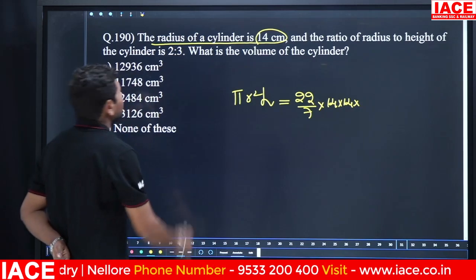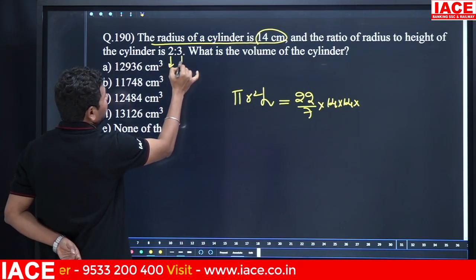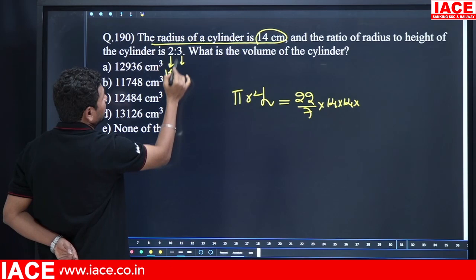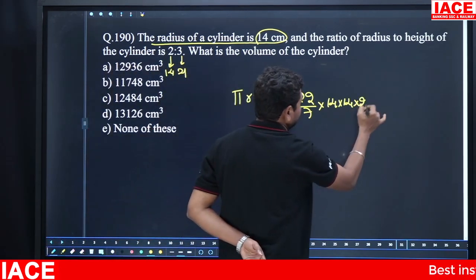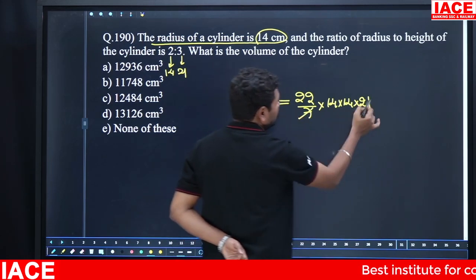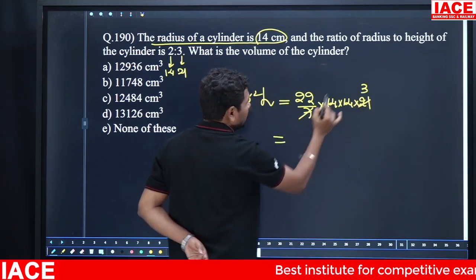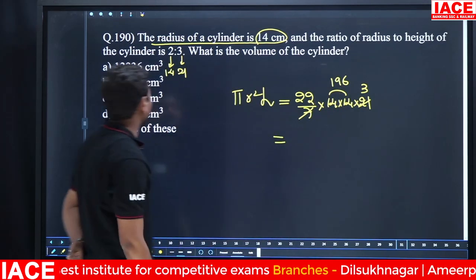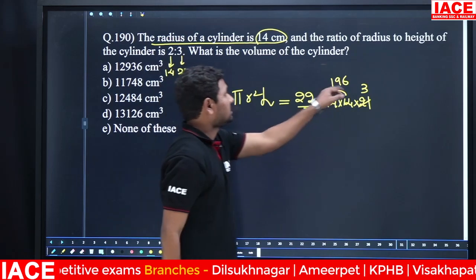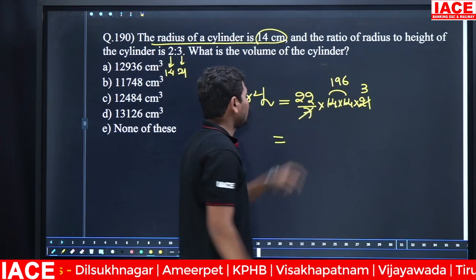We need height. Height, how do you calculate? Look, radius is 2 parts, then height is 3 parts. 2 parts is equal to 14, then 3 parts is equal to how much? 21. Substitute the 21 here. 7 to 21, how many times? 3 times. 14 into 14 the value is 196. This 196 is multiplied by 3.